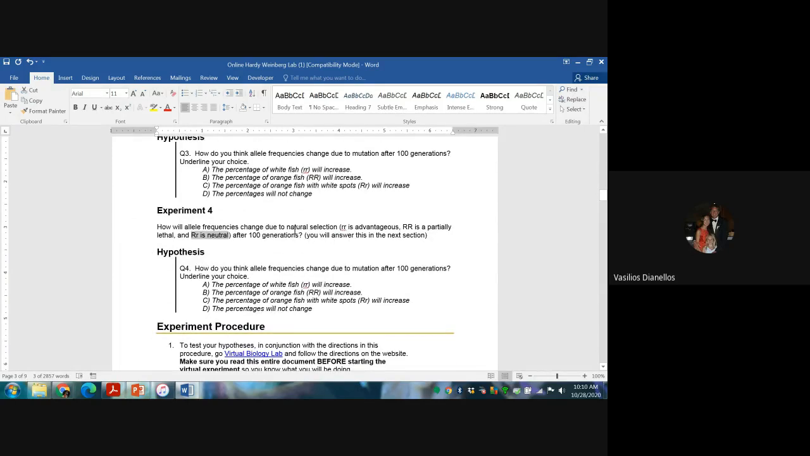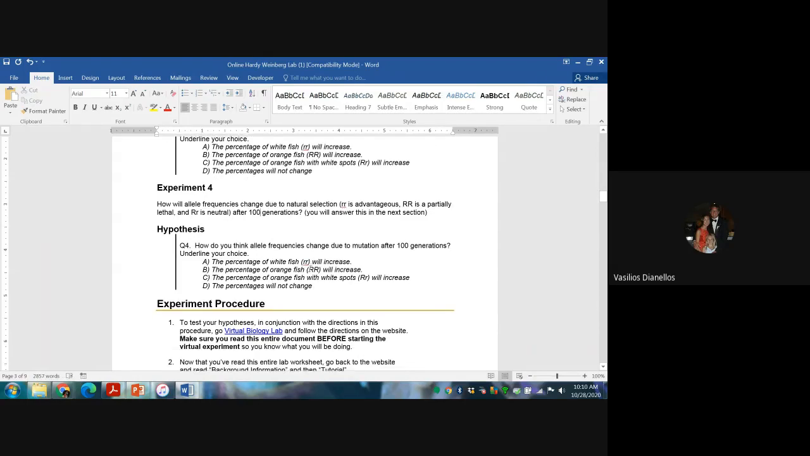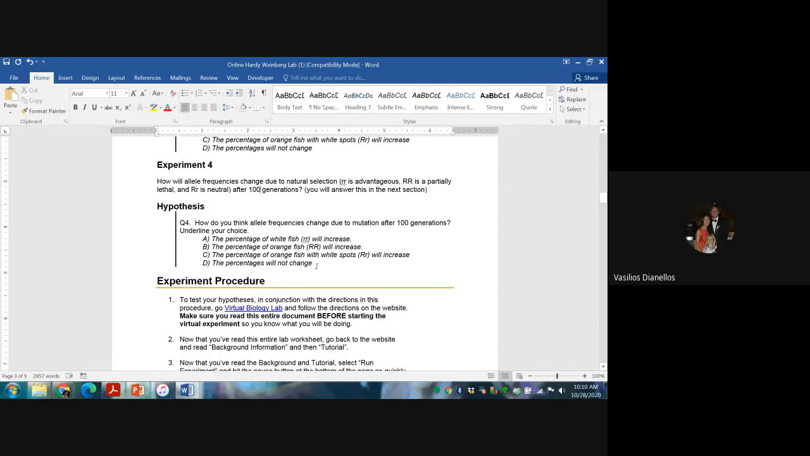You're going to start with the same original population. We're going to watch them breed for 100 generations, and the question is, how do you think it's going to change over 100 generations? You've got the same four choices to choose from. Do you think white fish will increase? Do you think the orange fish will increase? Do you think the orange with white spots will increase? Or do you think there'll be no change at all? So choose one of those four, make it obvious which one you choose. And again, like the other ones, if you have your own hypothesis, you can also write that there.